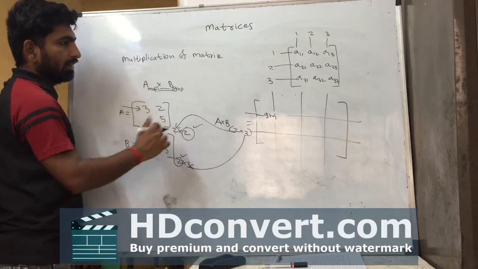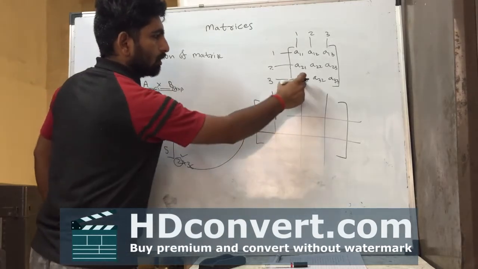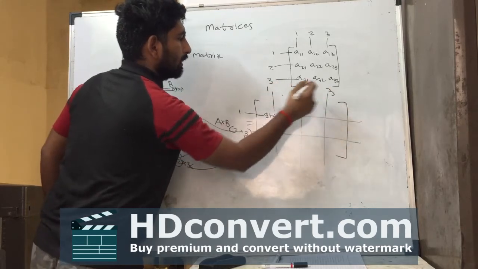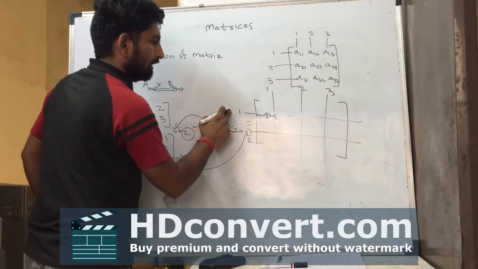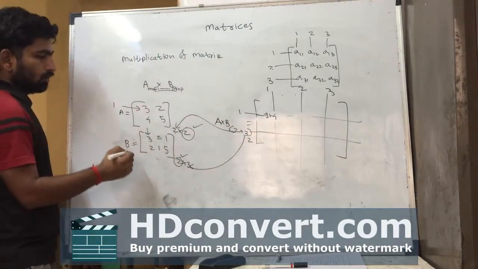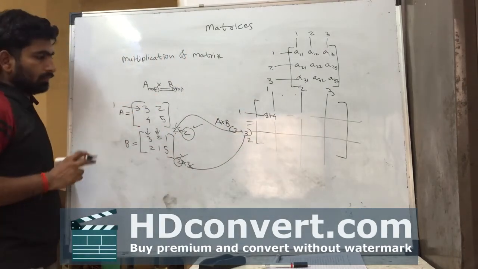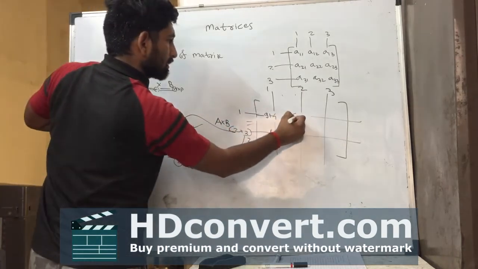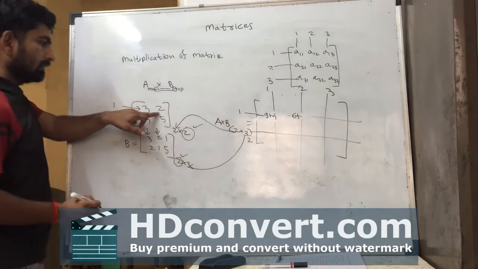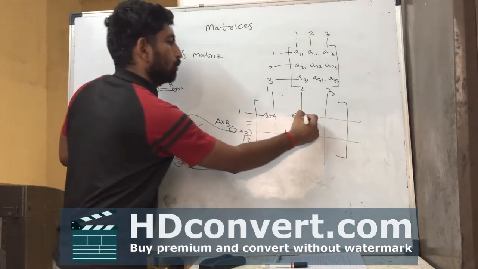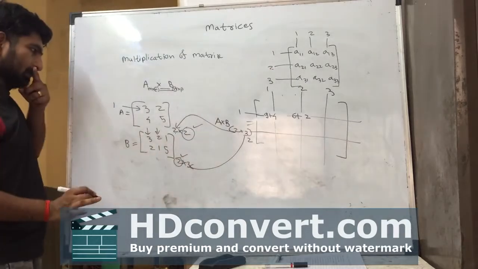First position completed. For the second position, we are selecting the first row and the second column. First row 3 into 2, 6, plus second 2 into 1, that is 2. 6 plus 2, 8.